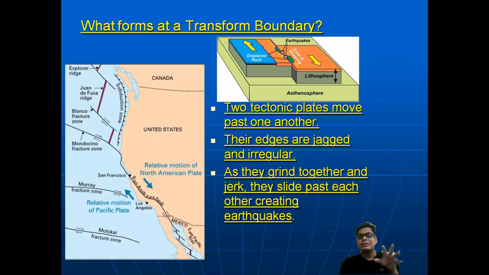This kind of movement we can see in California, at the San Andreas fault. Los Angeles is slowly moving to the northern side, compared to its position 100 or 1000 years back. These are the transform movements, when plates move past one another. So this thing we have to memorize.